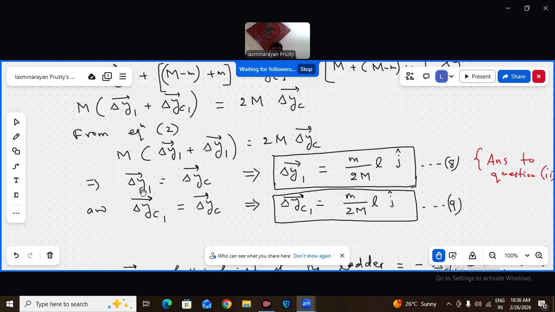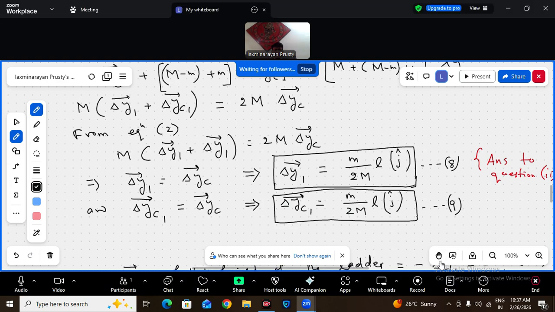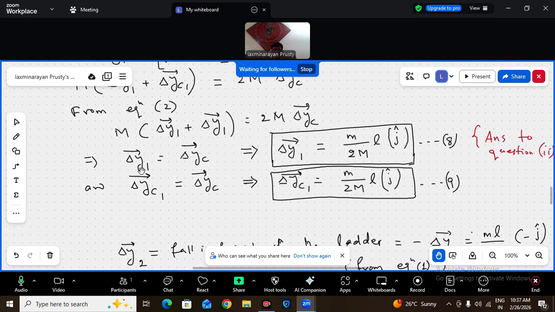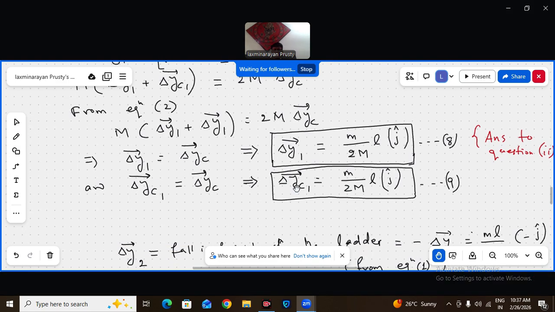That means delta Y1, delta YC1 and delta YC, all of them are this only. So delta Y1, delta YC1 and delta YC, all three are ML by 2M j cap.